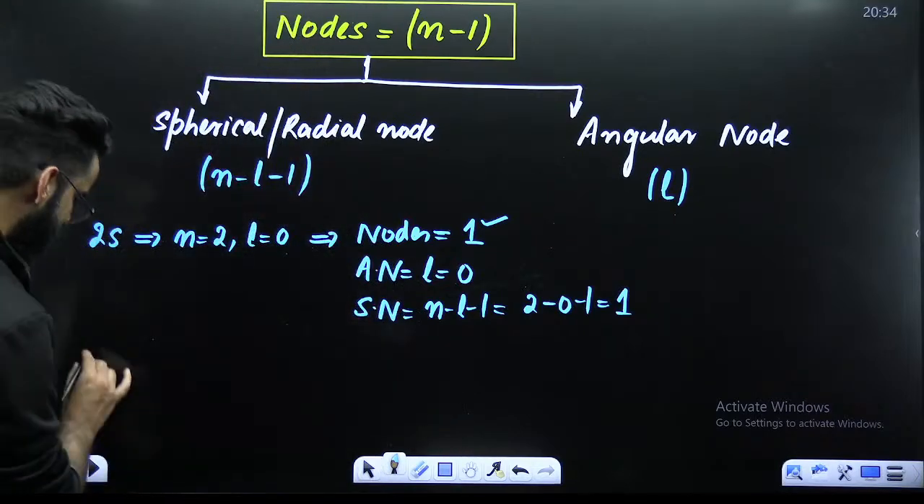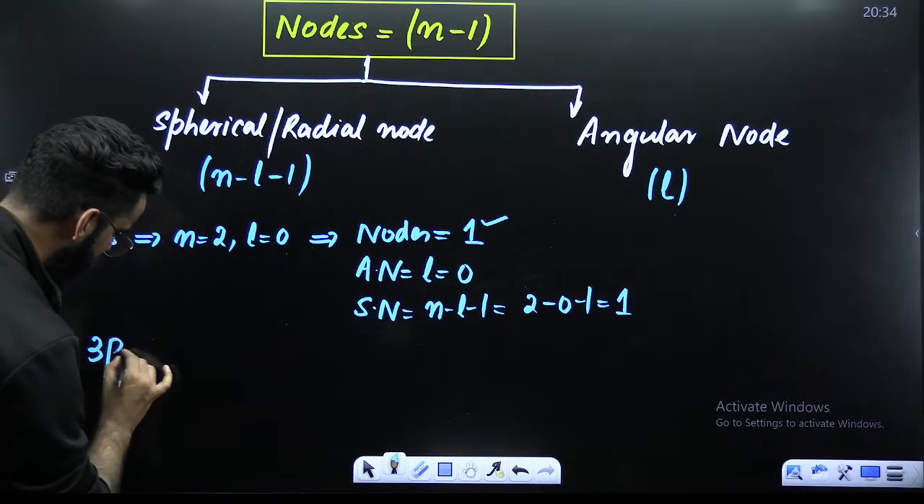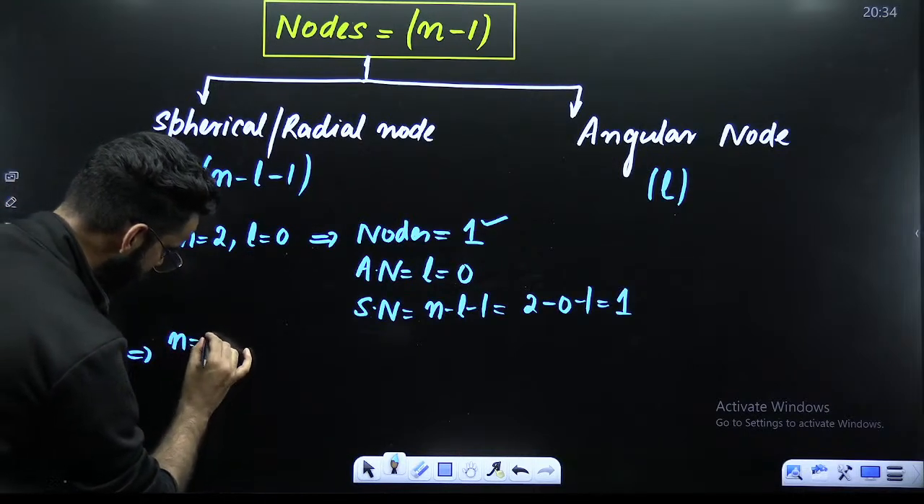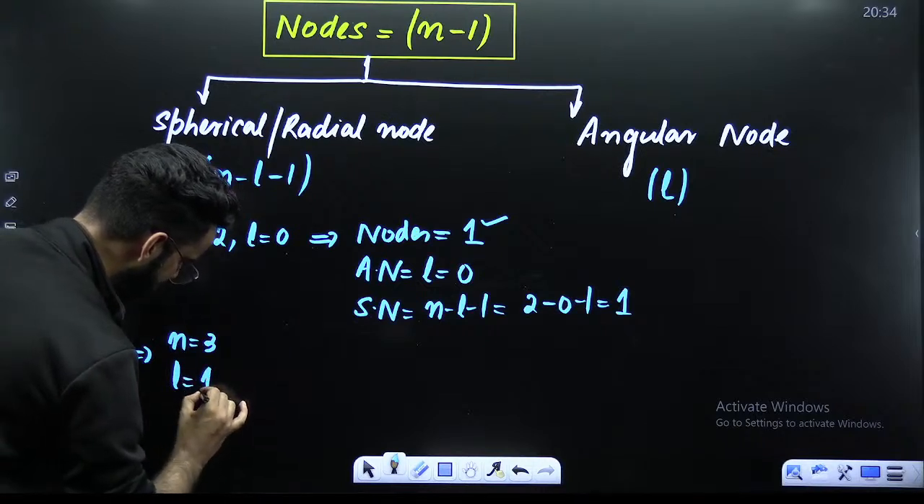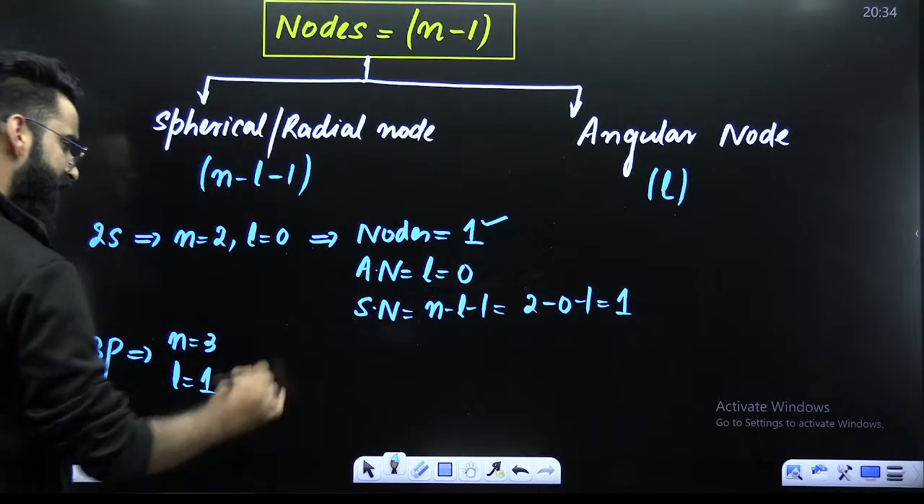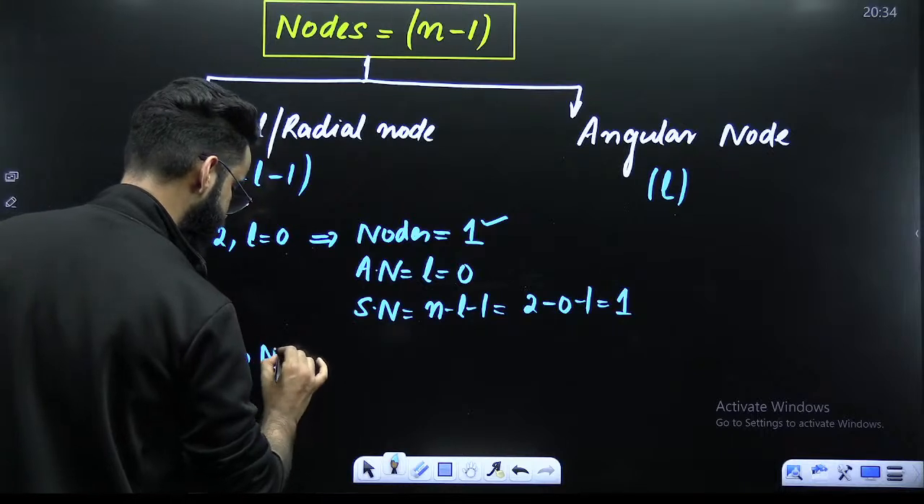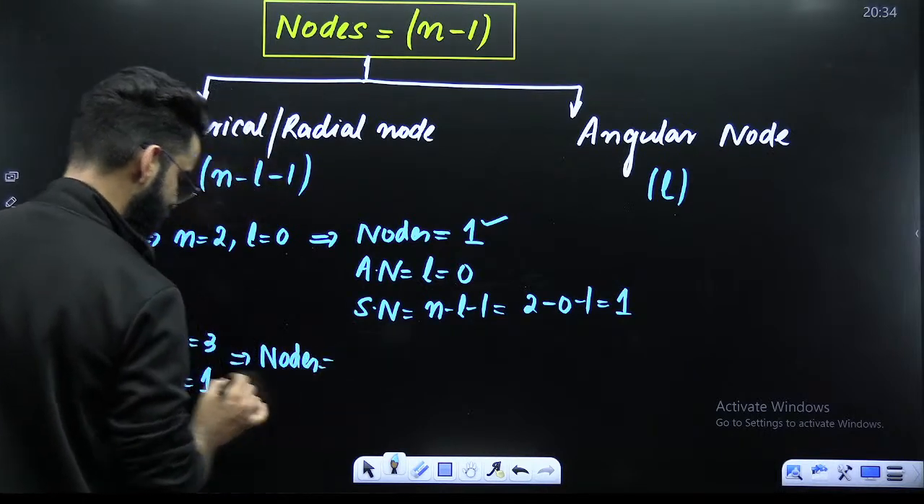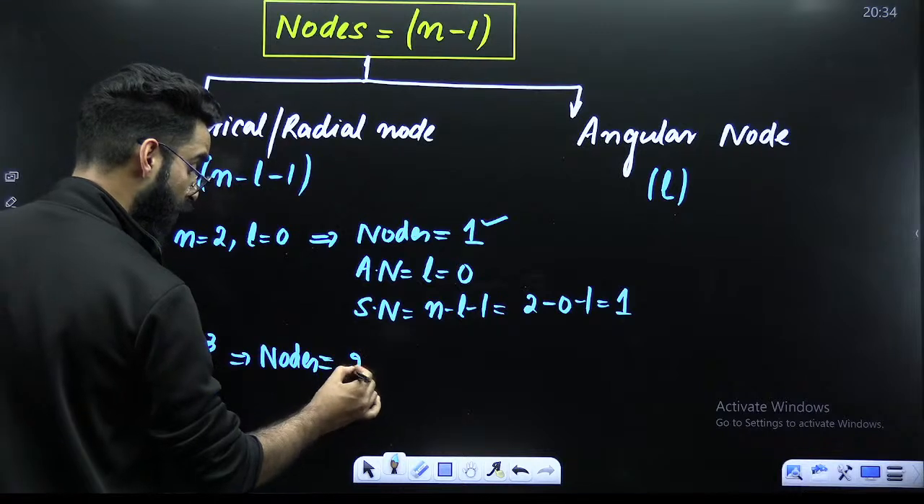For example, let's say you've got 2p, or let's say you've got 3p. Okay, what is the n value? n value is 3. What is L value for p? L value for p is 1, right? If I ask you how many total nodes are there, total nodes, n minus 1. So 3 minus 1 is 2. There are 2 total nodes.